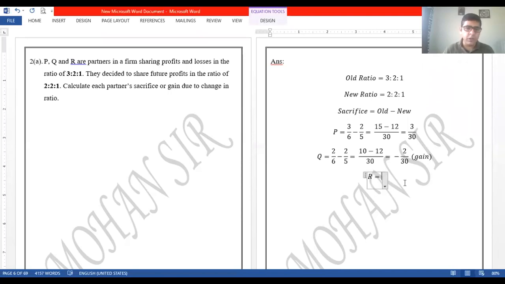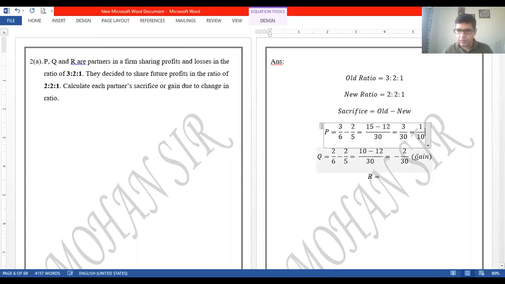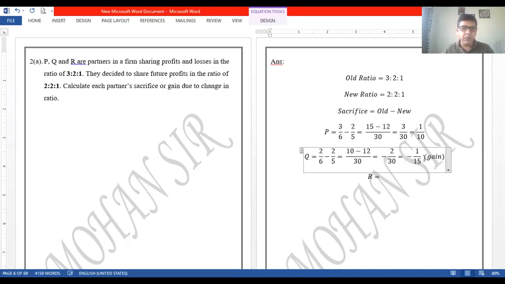So that is why I did not reduce it. Now we are aware of how it works. Let me reduce this. 1 by 10, right? And over here also, this will be minus 1 by 15, right? Now 1 by 10 and 1 by 15 will not be understood easily, but 3 by 30 and 2 by 30 are understood, right? That is why I had not reduced it. Now we know it should be 1 by 30, the gain for R.